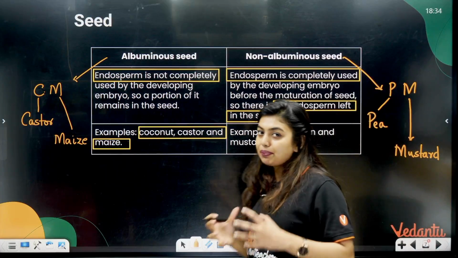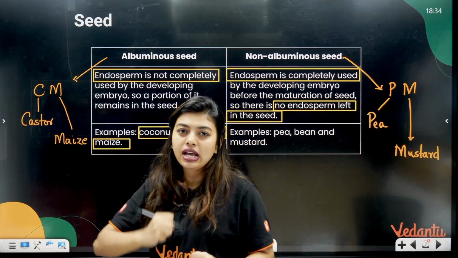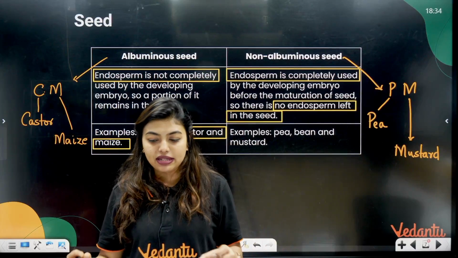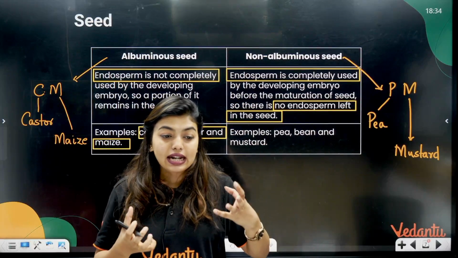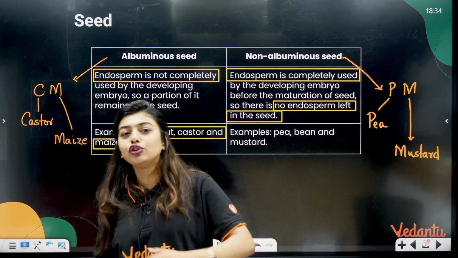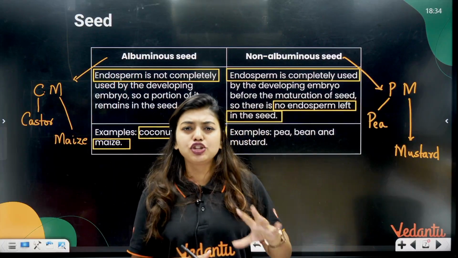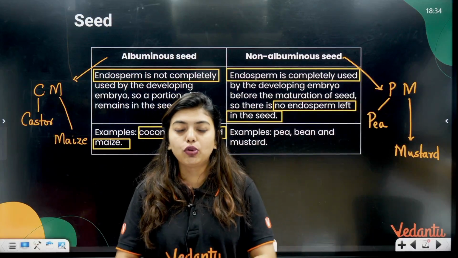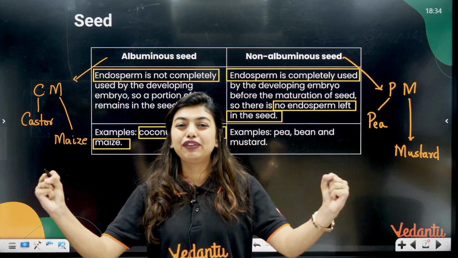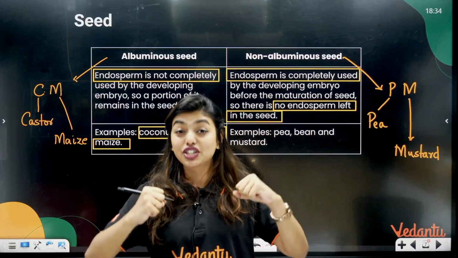So, CM and PM fight is going to happen, right? That is albuminous and non-albuminous. CM is telling that I have some of the money that was given to me that I have not utilized, so I am going to take it to my family. PM is telling, no, I do not have any money, I do not have anything to take back to my home. So, CM and PM are going to fight for the food reserve or the nourishment that they were given.